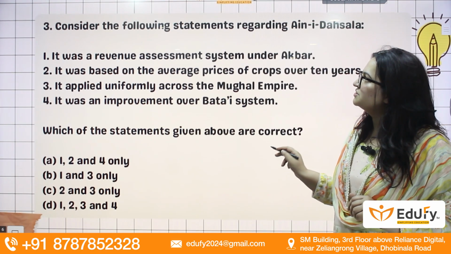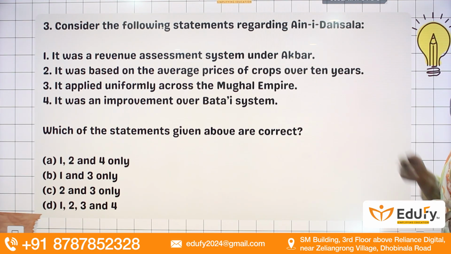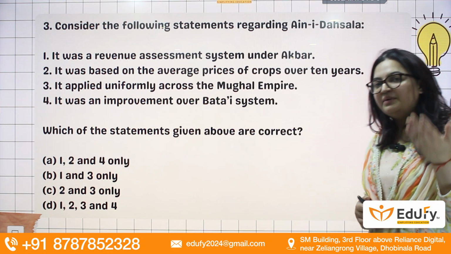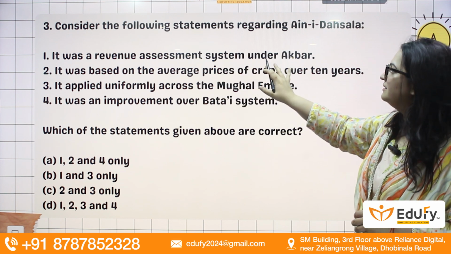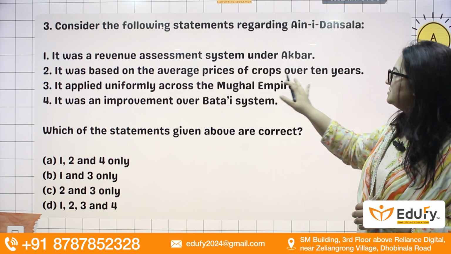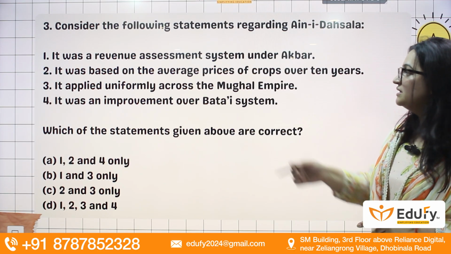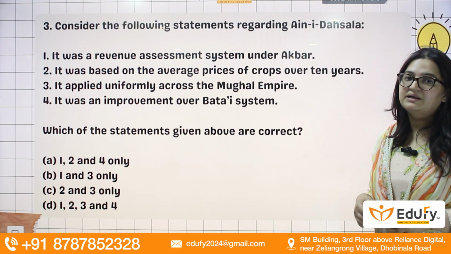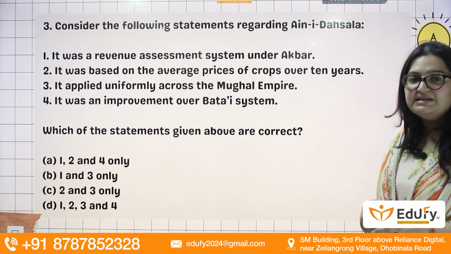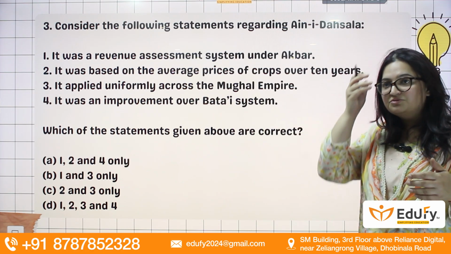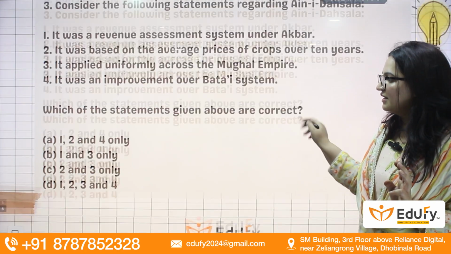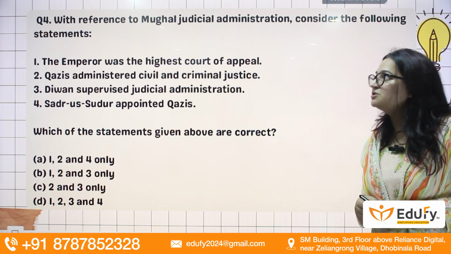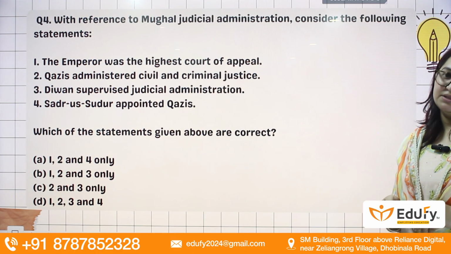Next question. Consider the following statements regarding the Dehsala system. So what is this Dehsala system? Tell me who are the inventors of this Dehsala system. First, it was a revenue assessment system under Akbar, right? It was based on the average prices of crops over 10 years. This is also right. It applied uniformly across the Mughal Empire. That is incorrect. And it was an improvement over the Batai system that was prevalent in land revenue management. Yes, that is also correct. So answer will be 1, 2 and 4. That is A.